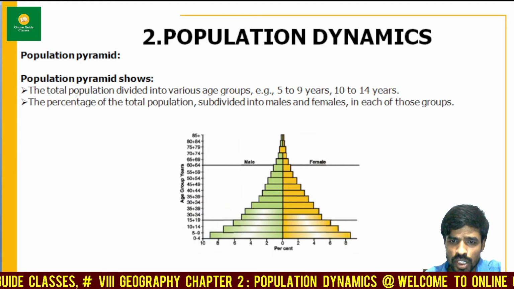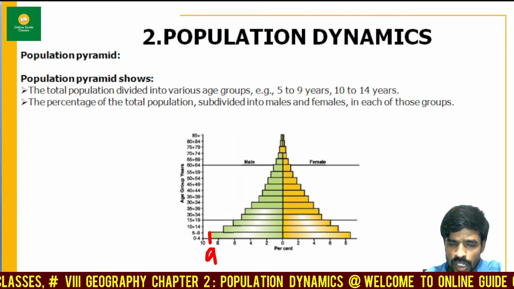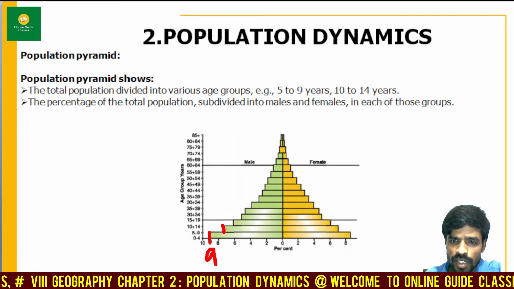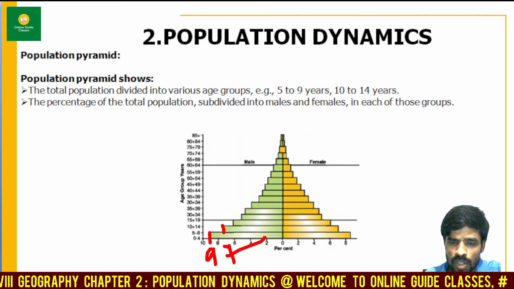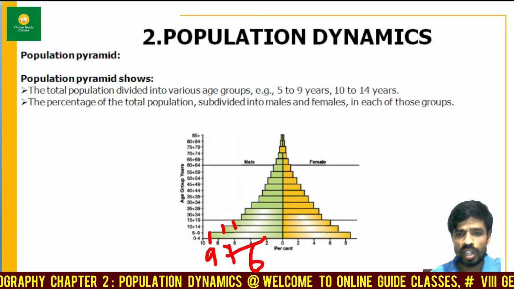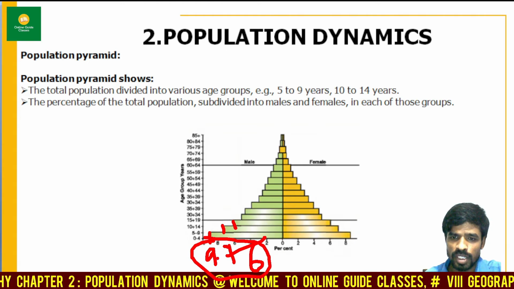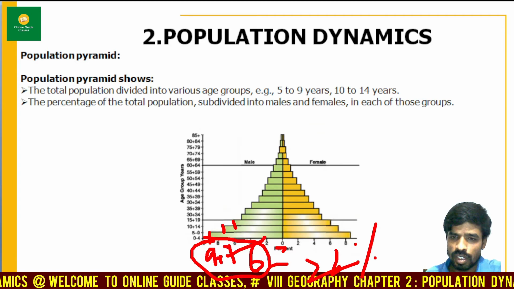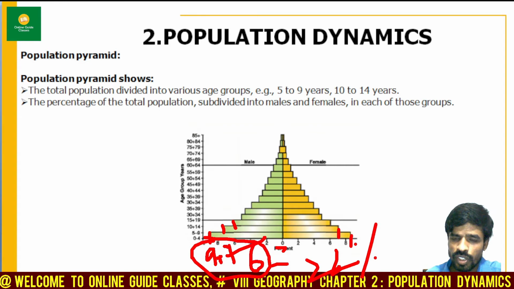Now you can see over here for 0 to 4 years, you can count almost 9%. And the second one, 5 to 9, is almost 7. The next one, from 10 to 14 years, is almost 6%. So if you add this total, 9 plus 7 plus 6, how much? This is the male count. Now if you also count the female count, how much is it? This is how we can calculate.